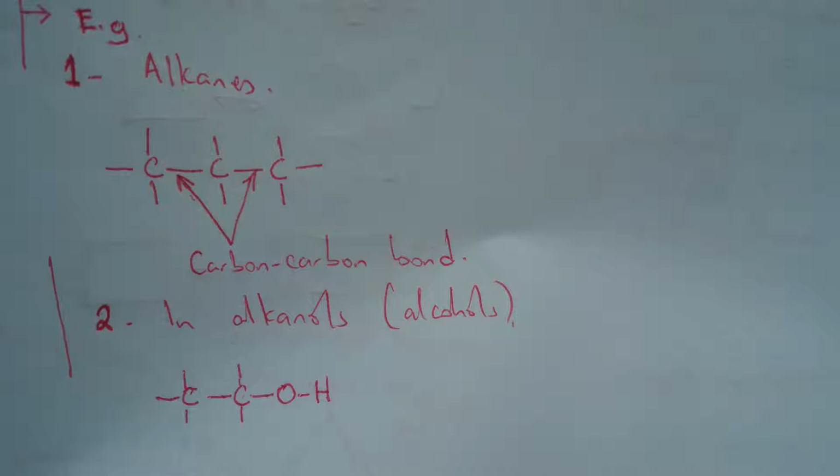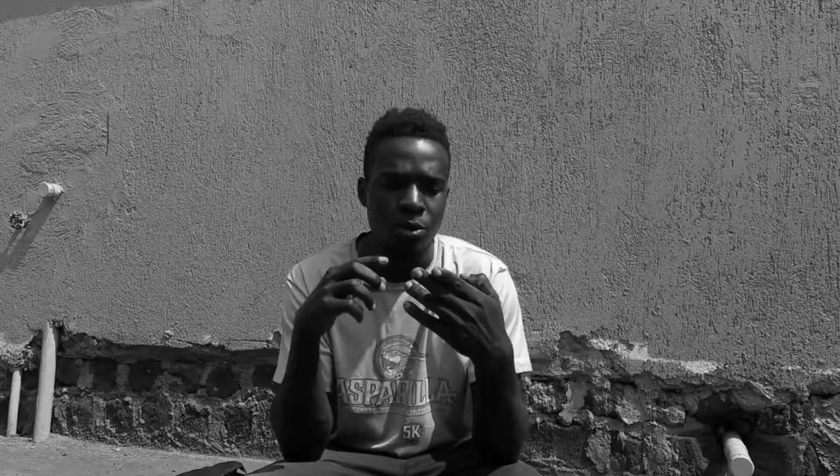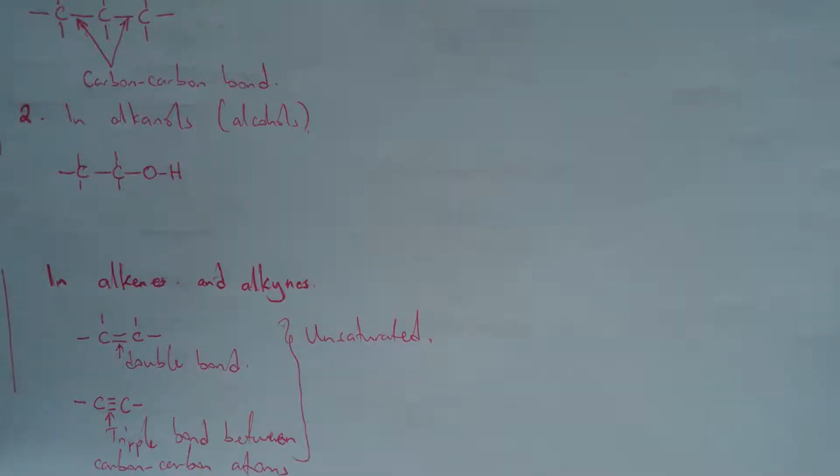So those having a single carbon-carbon bond, we normally call saturated. Then the ones which have more than one bond, like two bonds between carbon atoms, for instance the alkenes, like ethene, propene, but-1-ene, but-2-ene, they are unsaturated.